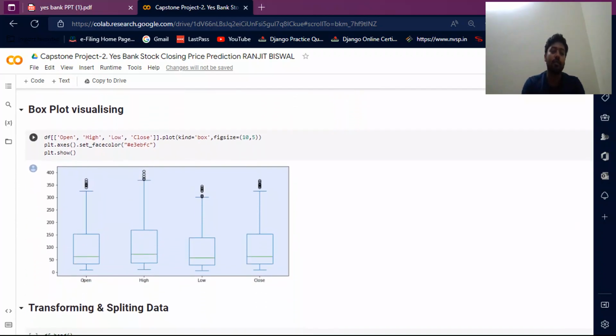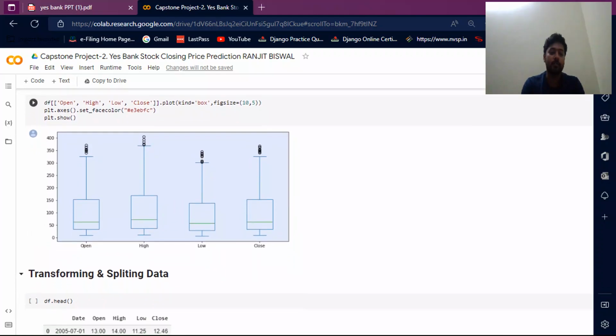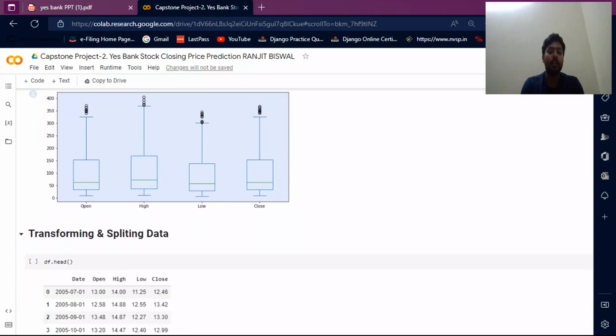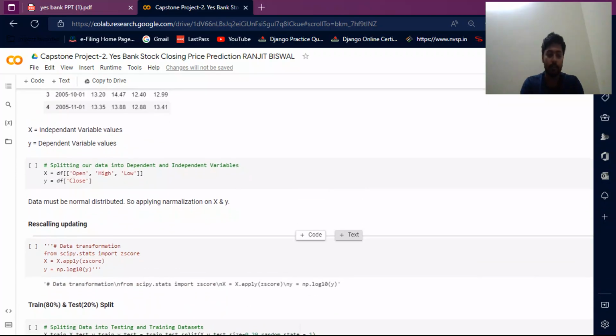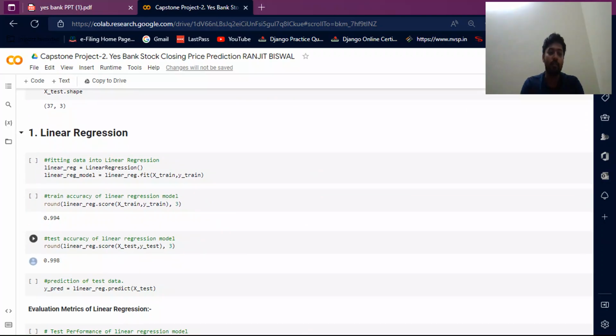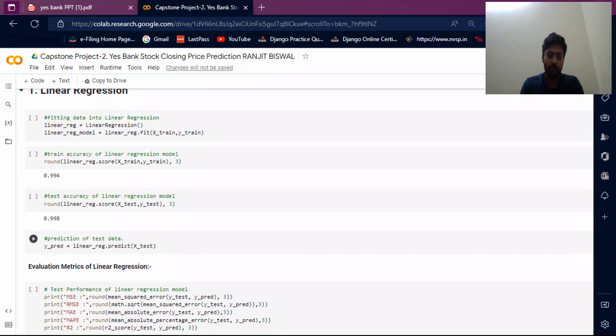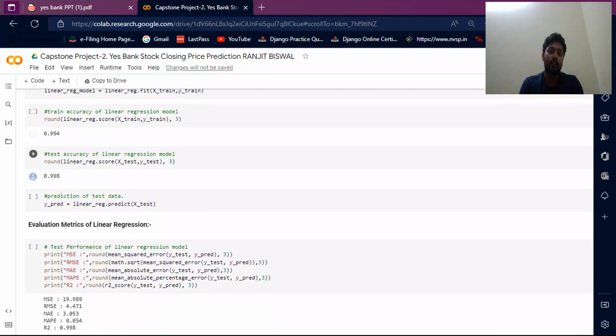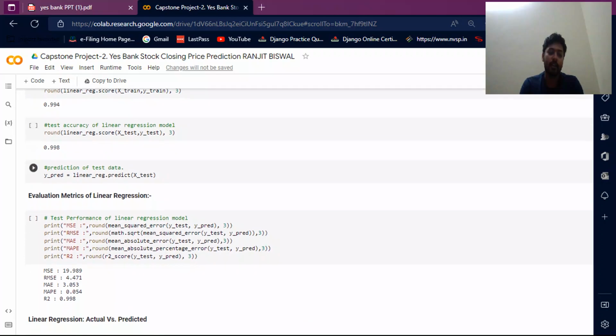Then I show you some box plot visualizing. It's also the same correlation with each other. Then I recall the update and transformation. Then I do linear regression. The linear regression value is 0.994 for the actual linear regression model, and then I test the accuracy of the linear regression model, 0.998.